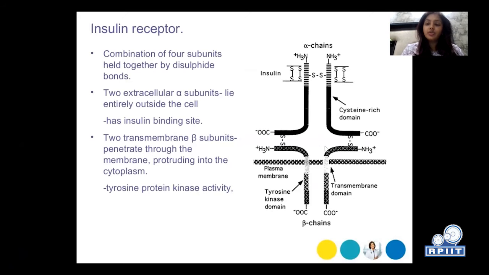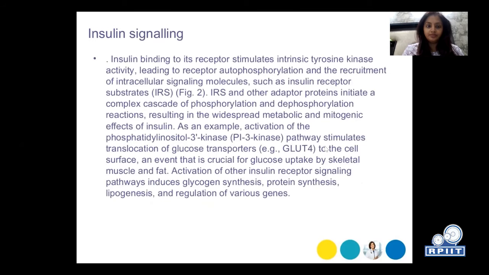So the insulin receptor is a combination of four subunits held together by disulfide bonds. Two extracellular alpha subunits lie entirely outside the cell and have the insulin binding site. Two transmembrane beta subunits penetrate through the membrane, protruding into the cytoplasm, and they have tyrosine protein kinase activity, through which the insulin receptor complex does its activity.